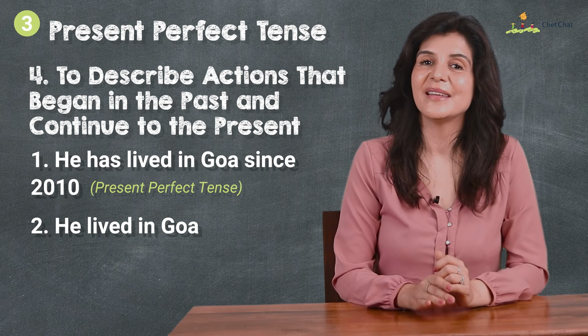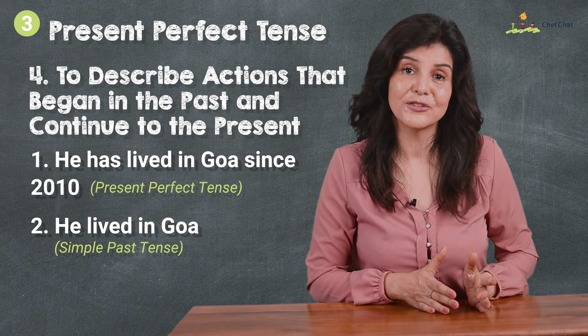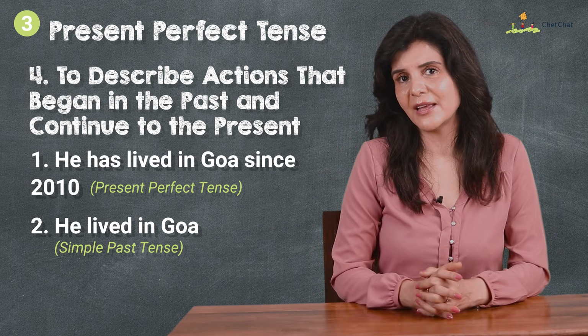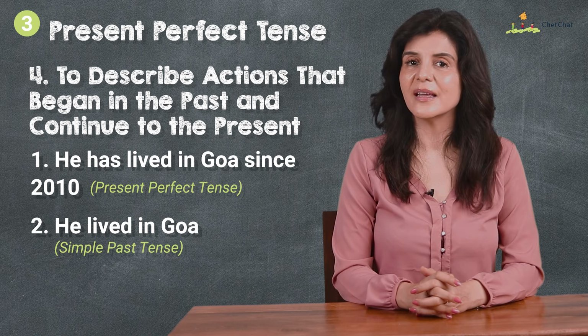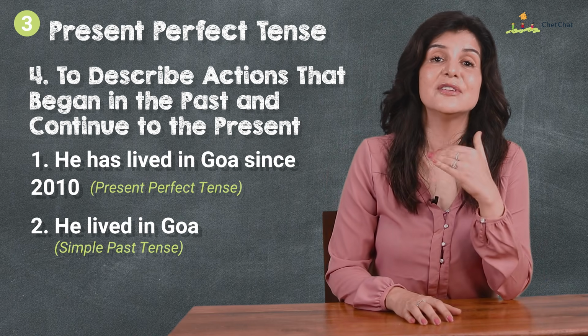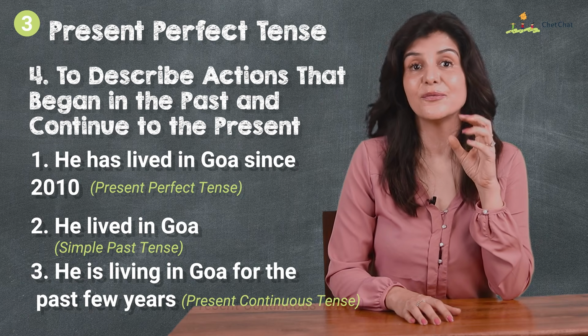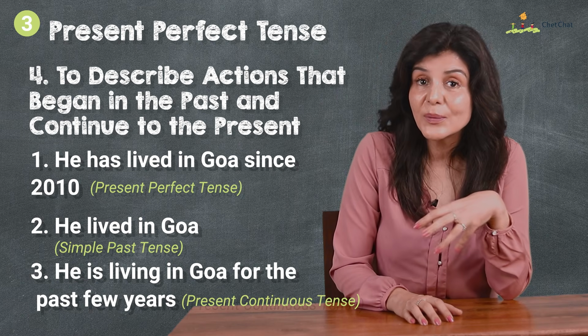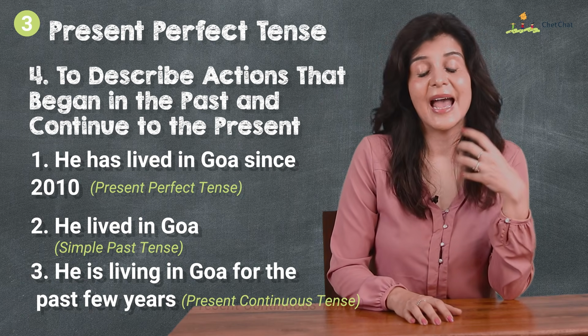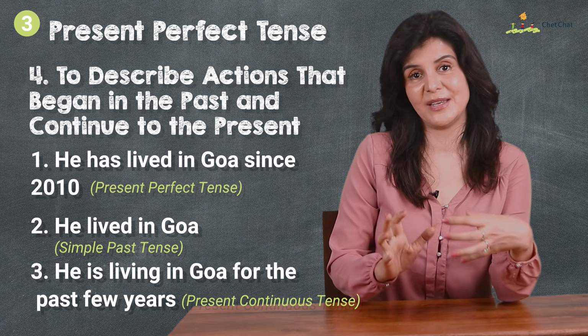The second one is the simple past, and it seems like a completed action. Not sure if he's living there right now. Usually, you add a date and time reference and you get more context. He lived in Goa in 2020. The third one is present continuous, where the focus is on the continuing action of living there and the emphasis is on the duration for the past few years.